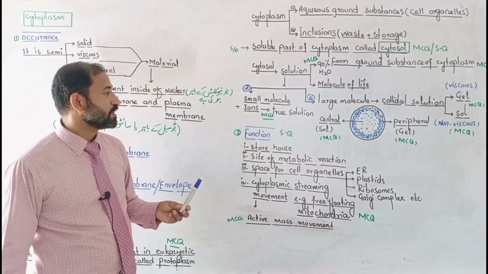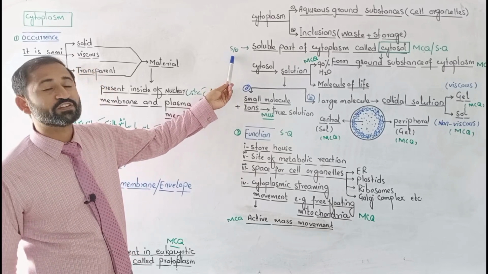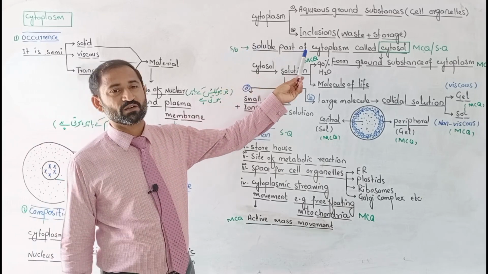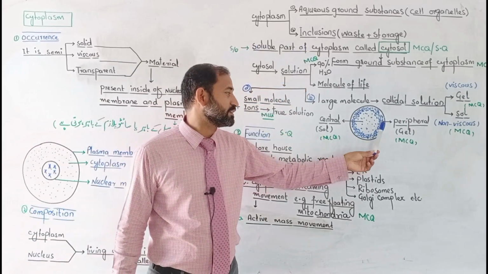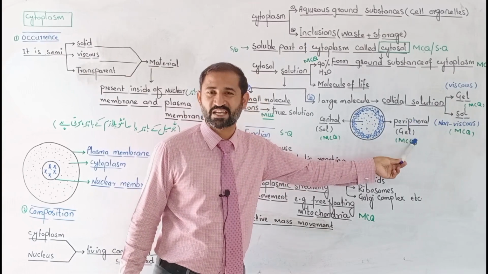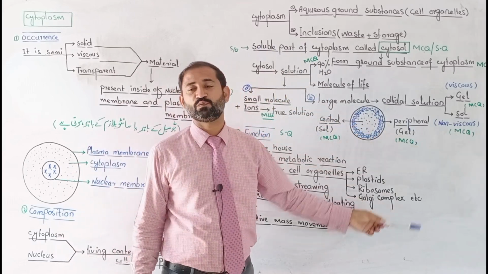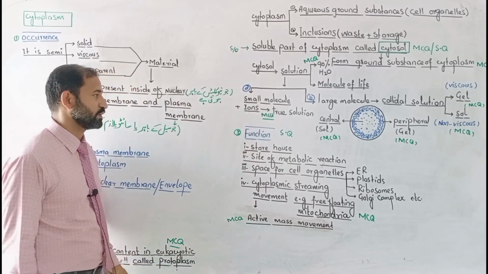Next one is a short question. If it says define cytosol or what is cytosol, then answer: the soluble part of cytoplasm. From here you have to write that the central or peripheral part of the cell is known as gel. Right from soluble part to gel. This covered two questions of short type.